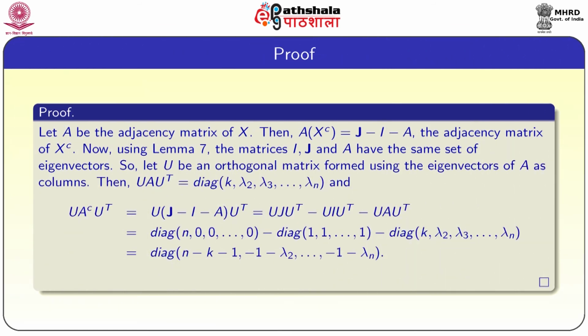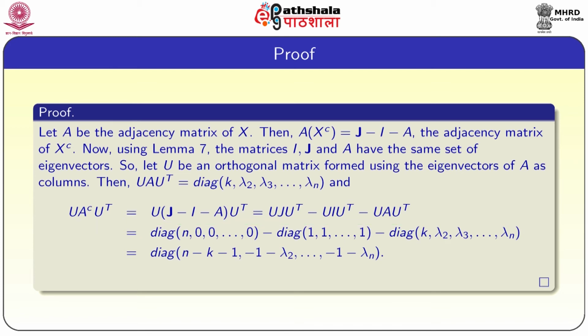So, if U is the orthogonal matrix formed using the eigenvectors of A as columns, then U A U transpose is equal to the diagonal matrix with diagonal entries k, lambda 2, lambda 3 and so on up to lambda n. And U A complement U transpose is equal to U times, since A complement, that is the adjacency matrix of X complement, is J minus I minus A, into U transpose. So, which is equal to U J U transpose minus U I U transpose minus U A U transpose.